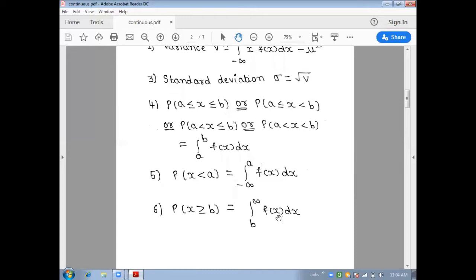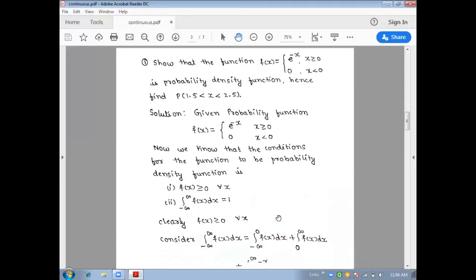Next, we will consider a simple example of how to implement the probability density function. The first example: show that the function f of x is given as a piecewise function. One piece is e to the power of minus x when x is greater than or equal to 0, with lower limit 0 and upper limit up to infinity. The next piece is 0 when x is less than 0, that is, from minus infinity to 0, the corresponding function is 0. Show that the given function f of x is a probability density function.